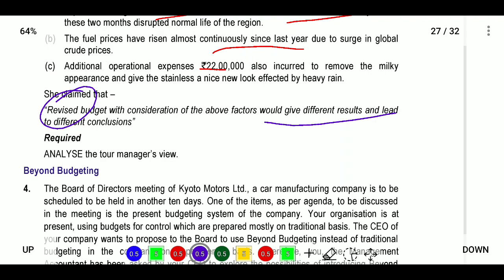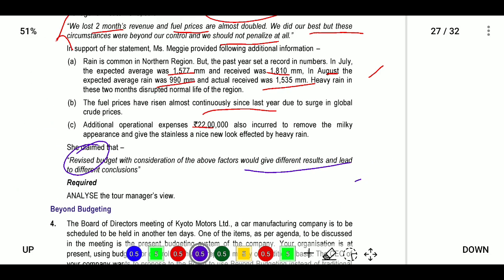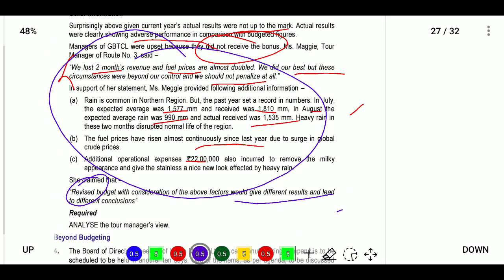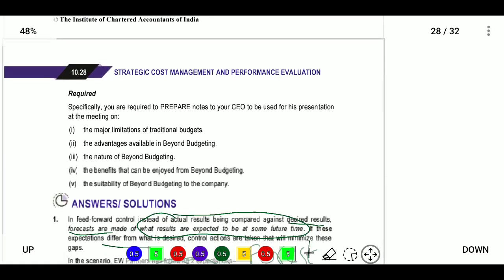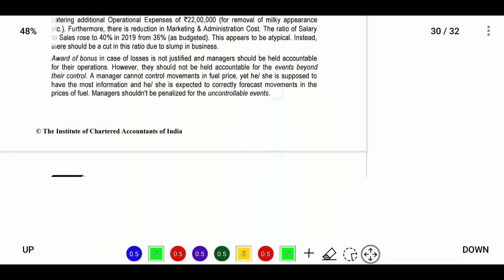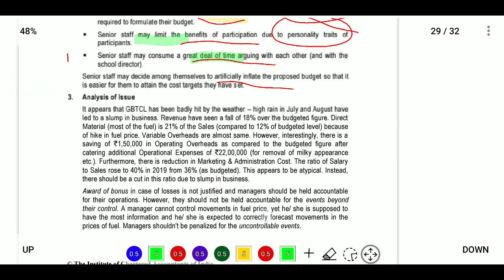Analyze the tour manager's view. Yes, the tour manager's view is correct. We will consider these items for 2 months. If we get their profit, then we will get the bonus. So we will calculate the revised budget. Next, question number 3, I think so.